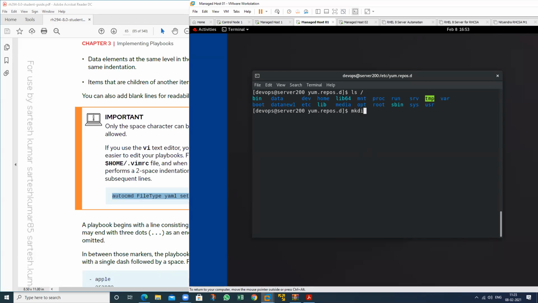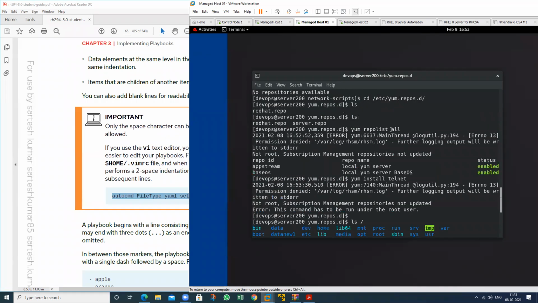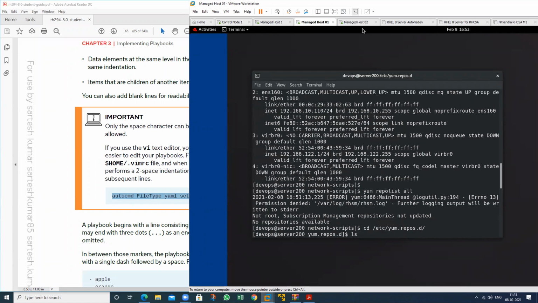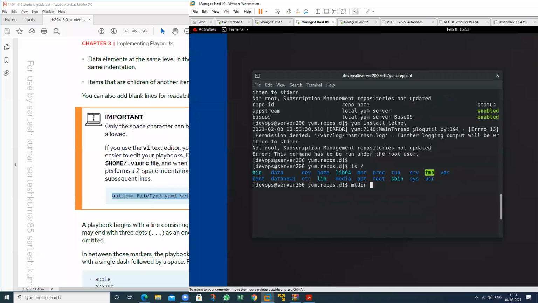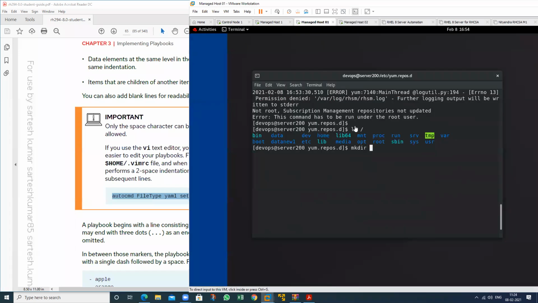Okay, mkdir. So create the file, just like, what is the name of this particular repository? RHEL8. Just create this particular file on this machine by using the root.